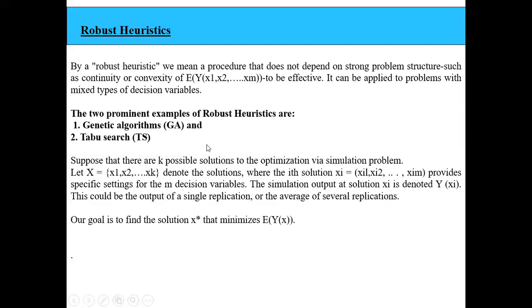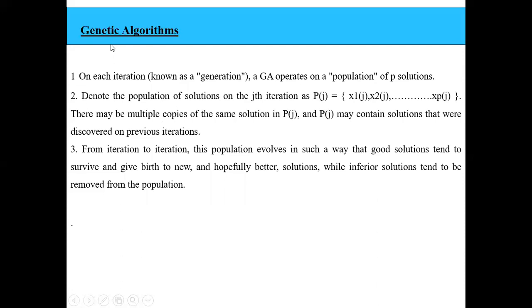So let us discuss the two algorithms, genetic algorithms and tabu search algorithm. This is the overall concept of your robust heuristic approach. Coming to the first one, which is called genetic algorithms.